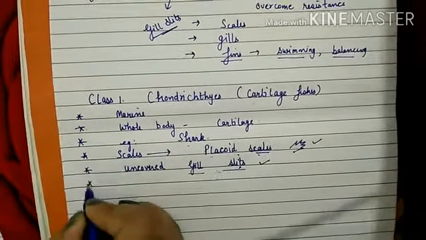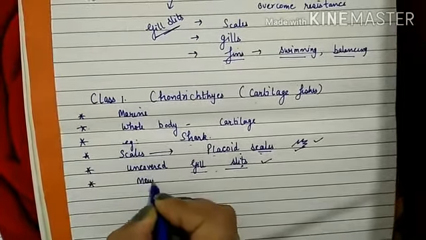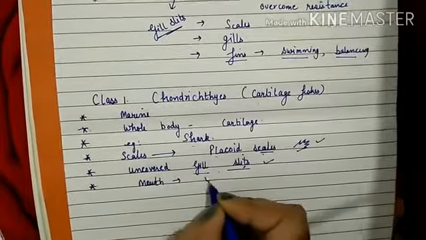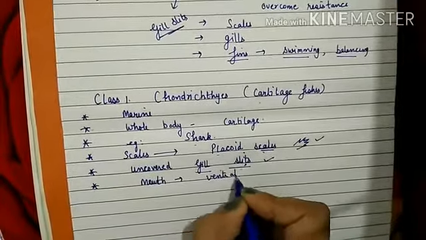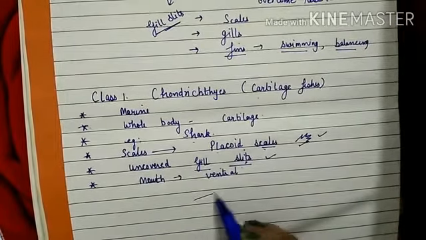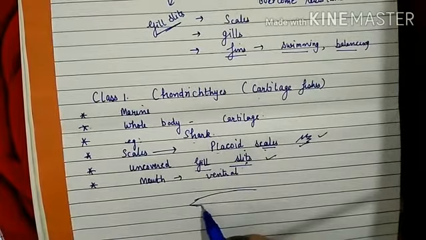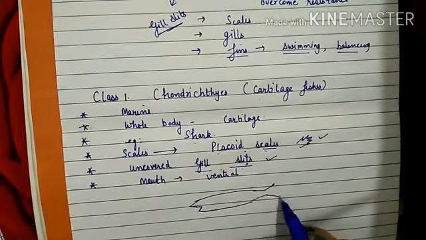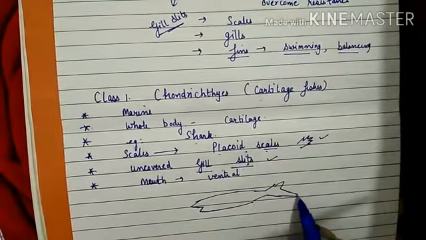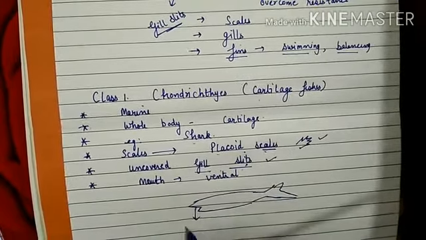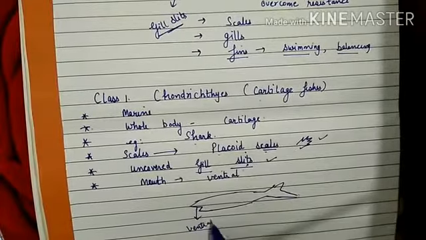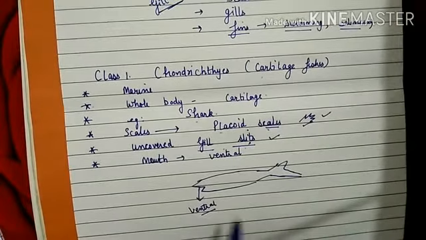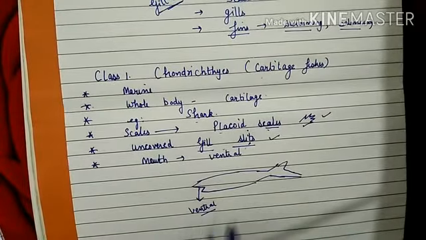Then the mouth is ventral. So the mouth is present on the ventral side. This is, let us see, this is a shark. So this is the ventral side, and this type of mouth is known as ventral mouth. So the mouth is present on the ventral side.